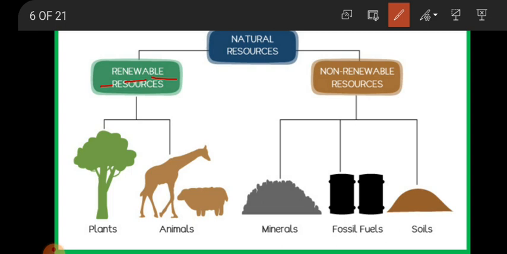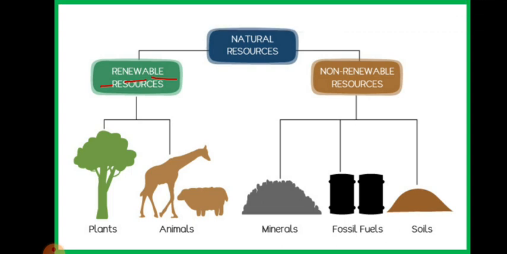Or we can also say that the resources whose stock is unlimited are considered as renewable resources. Plants, animals, sunlight, air, they are in a large, unlimited stock. The solar energy, sunlight, are never going to be depleted. So that is why they are considered as renewable resources.